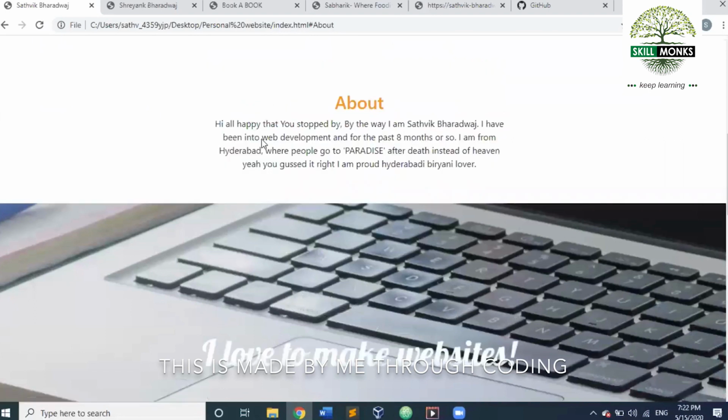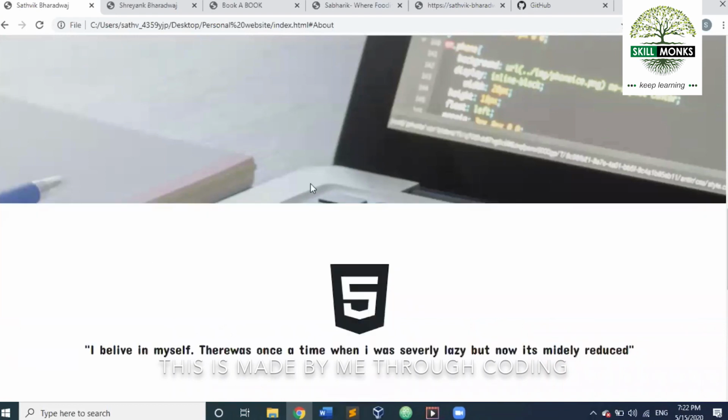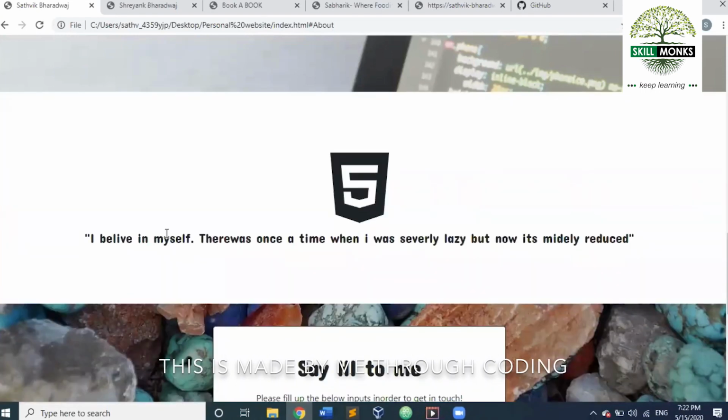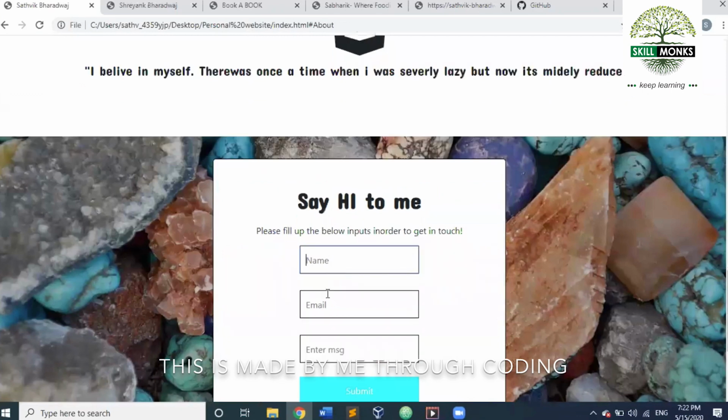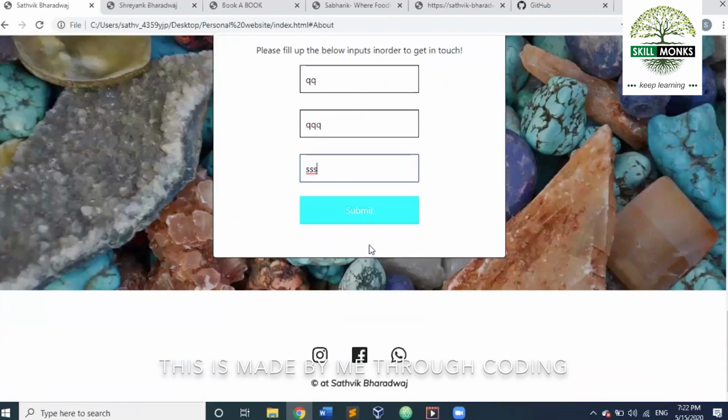Next we have again a parallax background. Then I have an HTML5 icon and some testimonials. This is a contact me page where you can contact me. You can just go through all this. If you want the link, I can just forward it to you. This is the link. I'll share the GitHub links also.